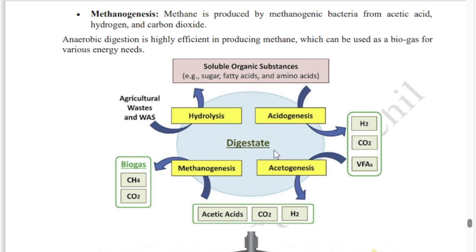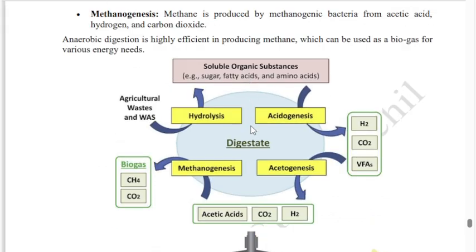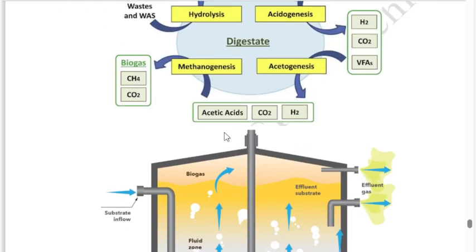So in acetogenesis, again it is microorganisms that work. They convert to more acetic acid. Then in the next stage, called methanogenesis, the acetic acids are converted into methane gas. Methane as well as carbon dioxide is also formed. So this is the process happening in anaerobic digestion or anaerobic biogas plant system.